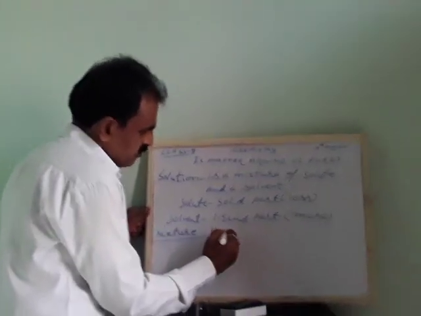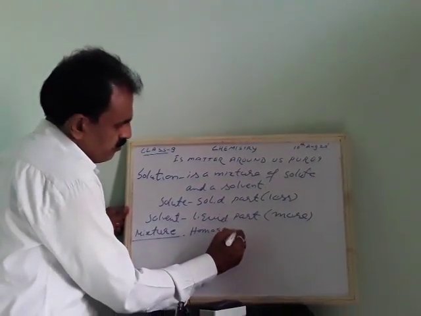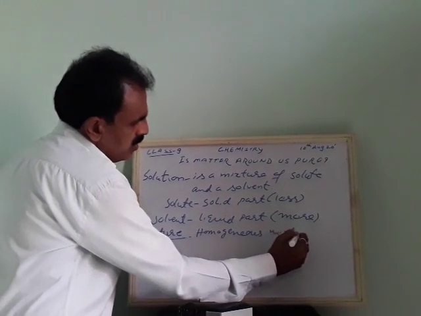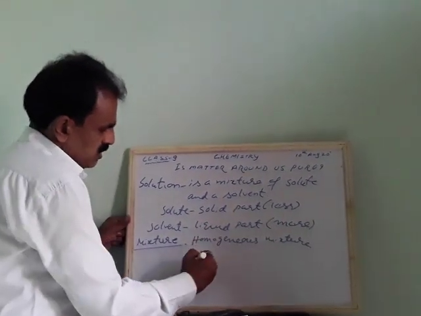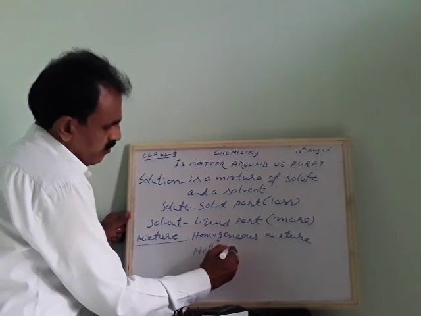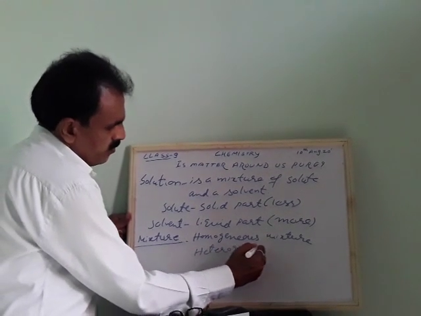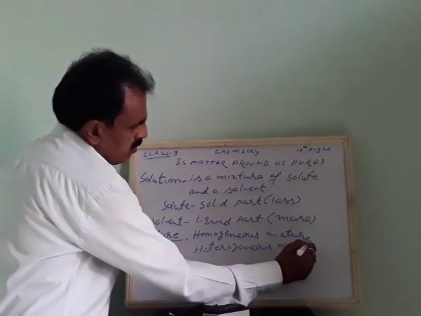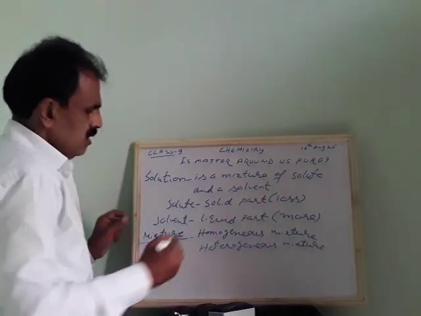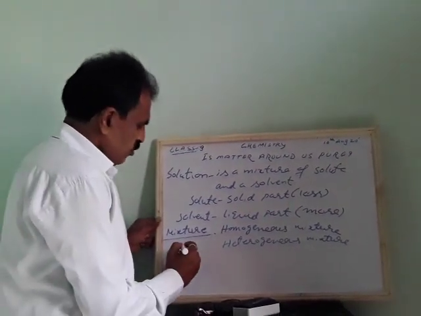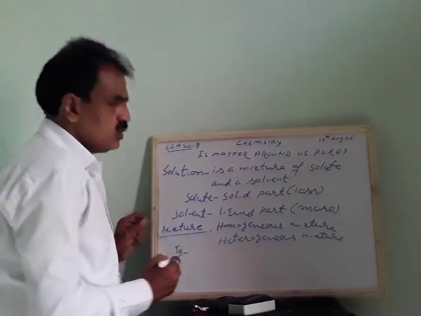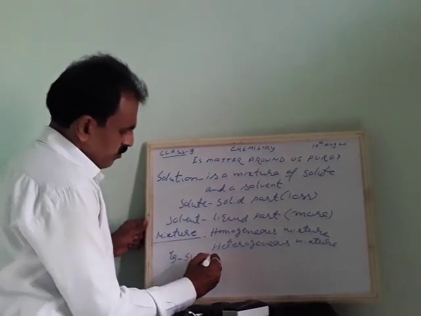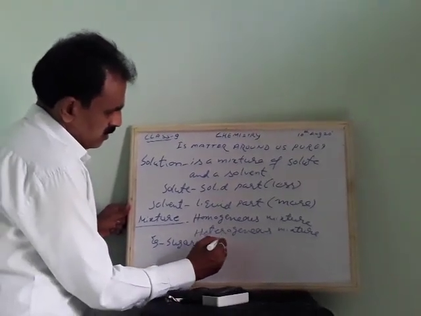One is a homogeneous mixture, and one more is a heterogeneous mixture. I will give one nice example. A homogeneous mixture, for example, sugar and water.